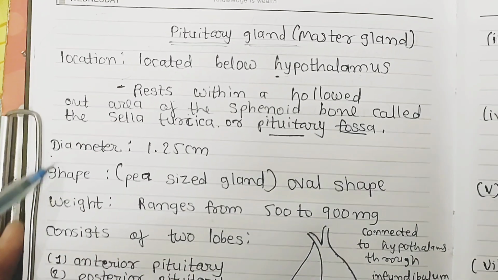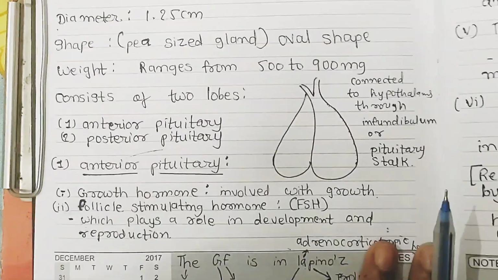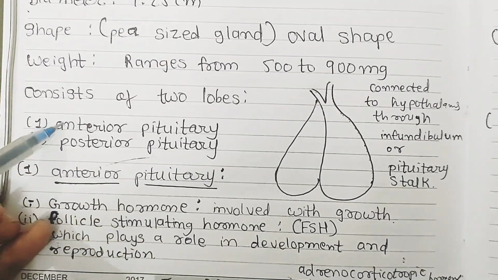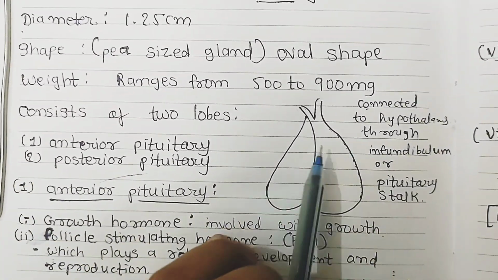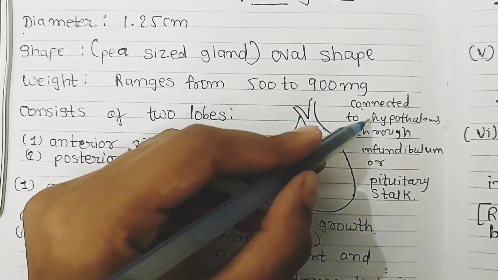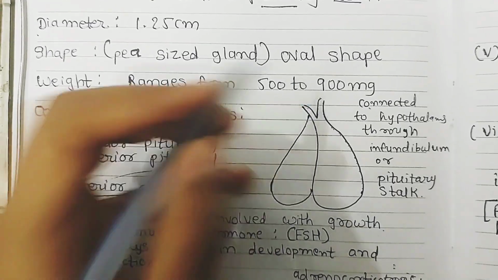Till now, we have seen location, diameter, shape, and weight. We have also seen how the anterior pituitary and posterior pituitary are connected with each other. Now, the pituitary gland is connected to the hypothalamus through the infundibulum, also known as the pituitary stalk.